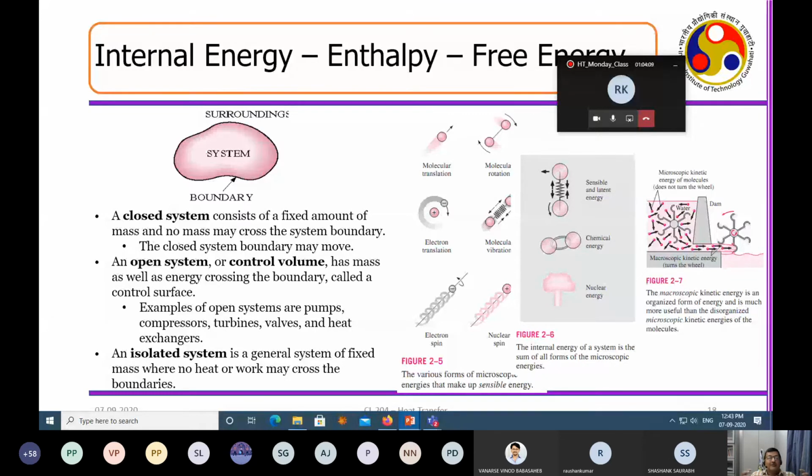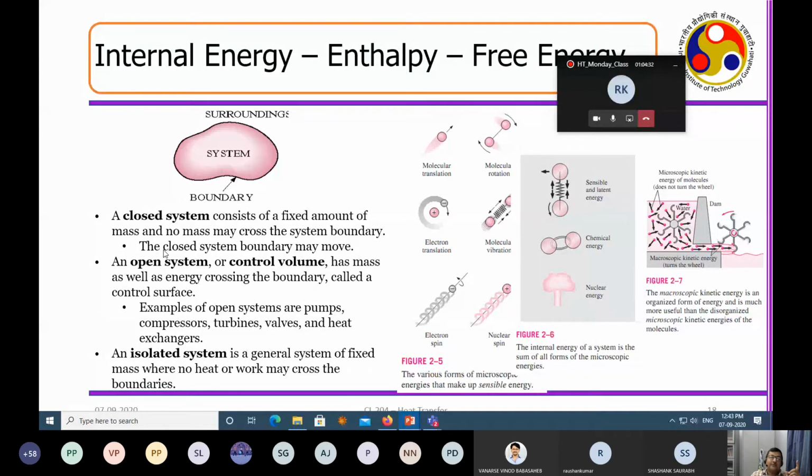Okay. Now, if this is a closed system, that means you don't allow any mass exchange, but you only allow the energy exchange, which was the case for the first law of thermodynamics. So you just heat up the system, or you just cool down the system without loss of any mass. That is what is called a closed system.